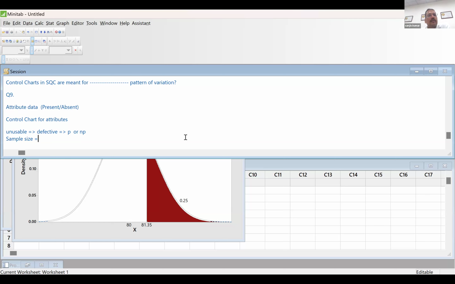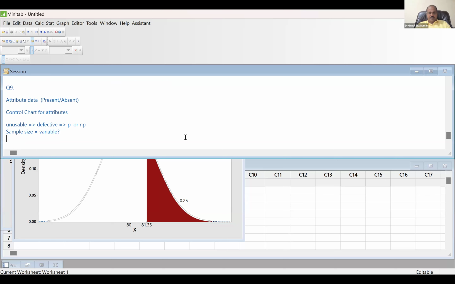NP is not there. Okay, then P chart should be the option. If NP is also there, you need to check the sample size. If the sample size is variable, that means it is not constant. If the sample size keeps on changing, then you should go for P chart. Do you understand my point?